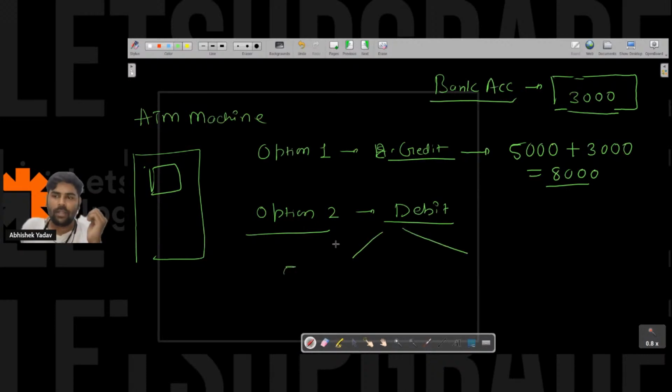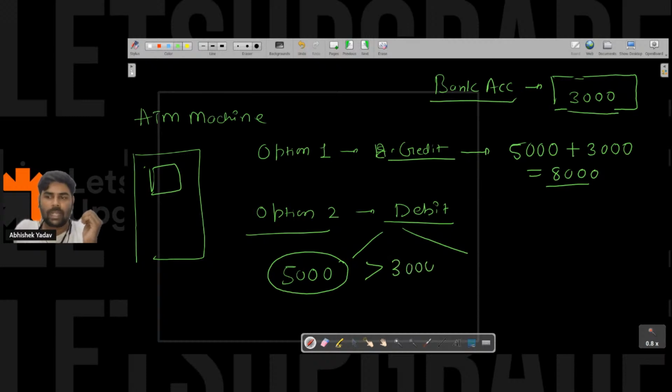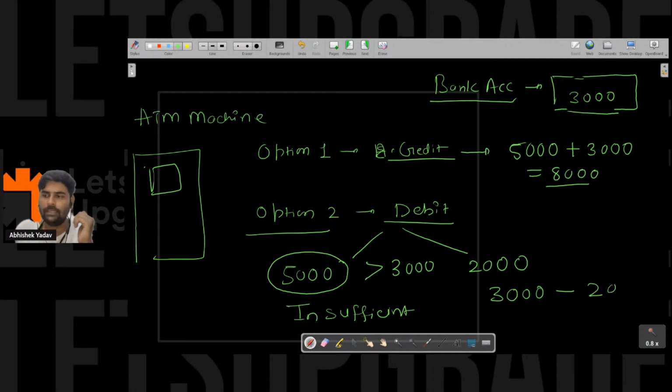Let's assume I want to debit 5,000 rupees. So the amount I want to debit is greater than the bank balance. In this situation, I have to print insufficient fund on the output screen. And if the amount I want to debit is less than the bank balance, then I can debit it. Let's assume I want to debit 2,000 rupees. So 3,000 rupees is there in my account, and from this I debit 2,000 rupees, so 1,000 rupees will be left in my bank account.